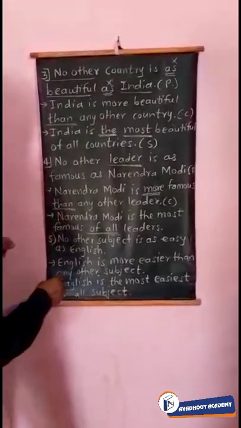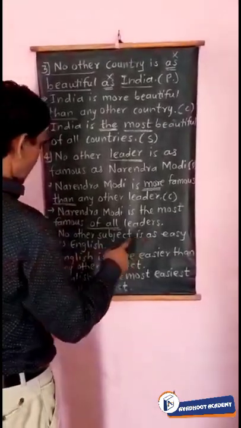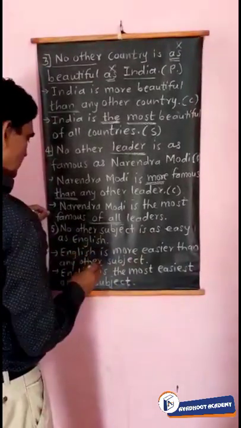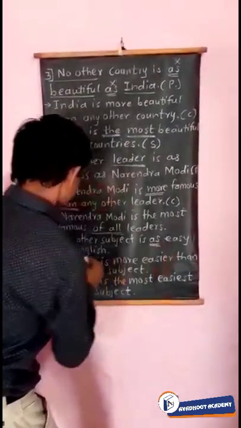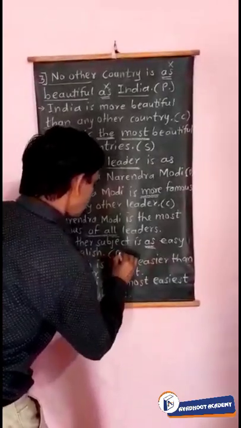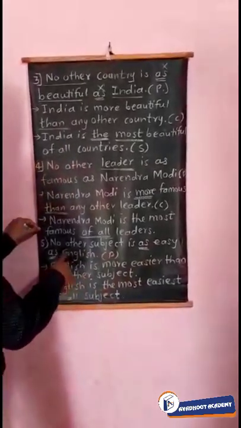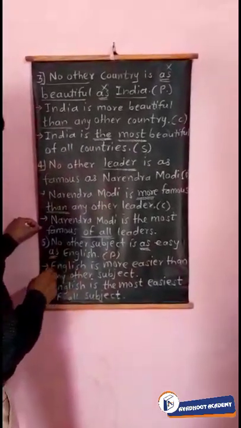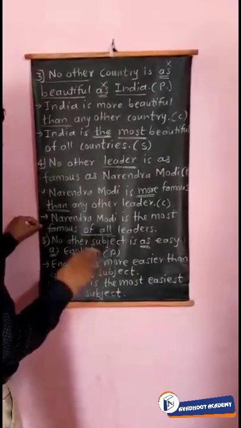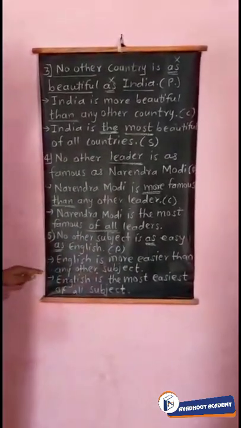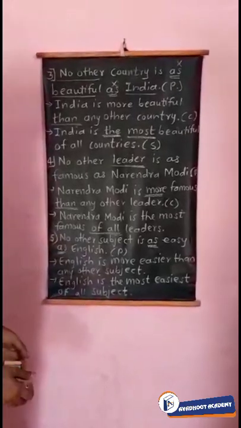Next example, no other subject is as easy as English. So here again as, okay, and it is a positive degree. Then I say that English is an easy subject. Okay, no other subject is as easy as English. So the meaning is that English is the easiest subject.